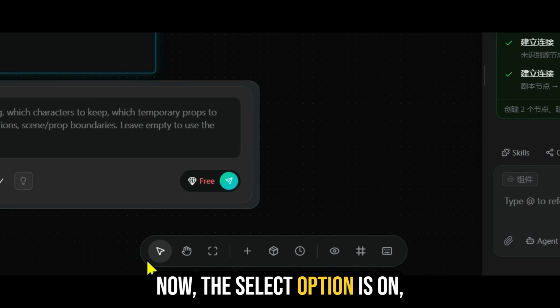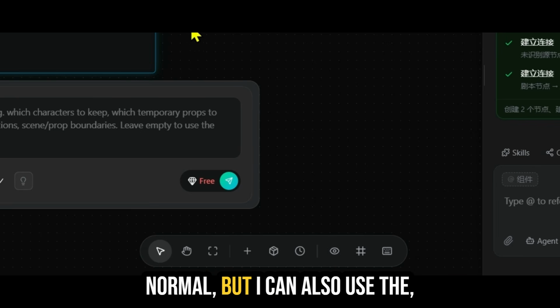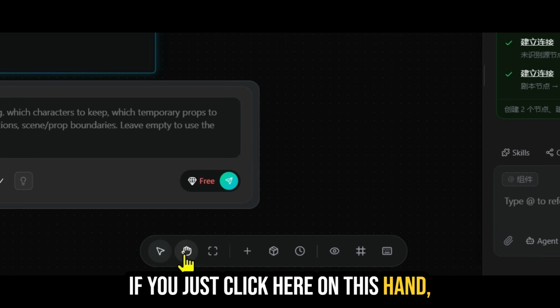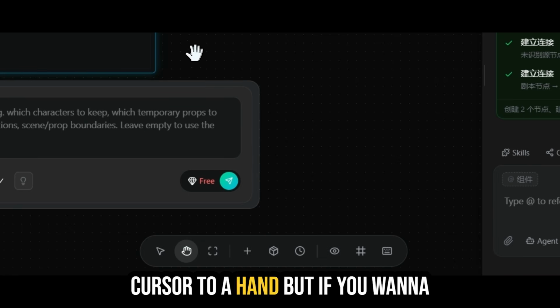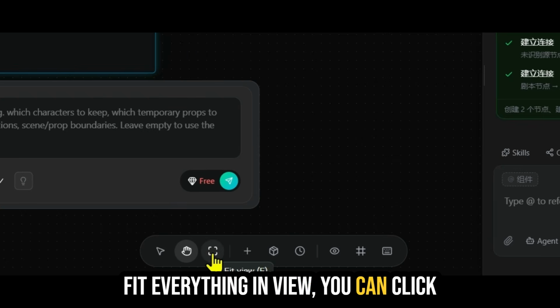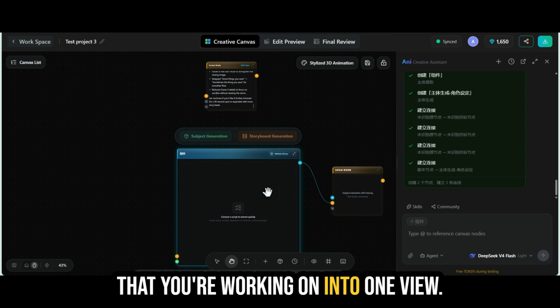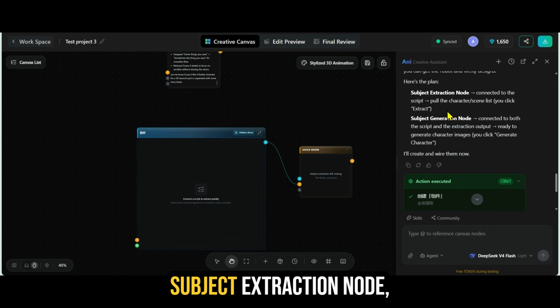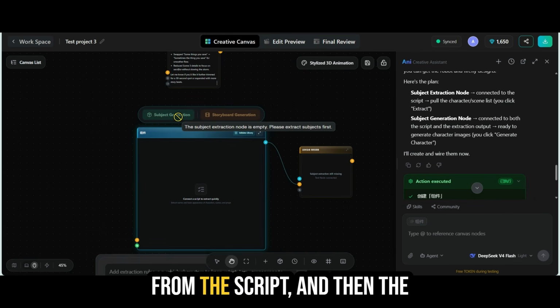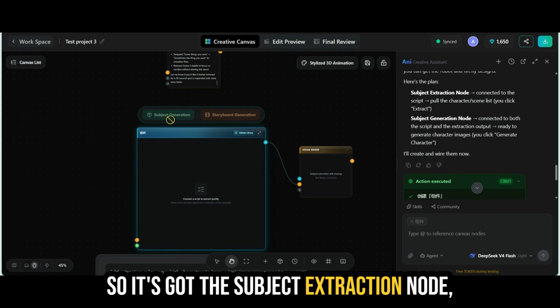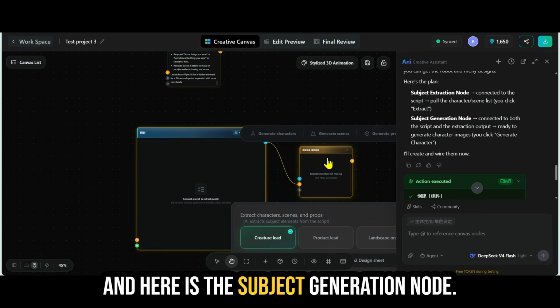I can also use the hand icon or the grab icon, which we talked about earlier. If you just click here on this hand, you'll see that it changes the cursor to a hand. But if you want to fit everything in view, you can click here on this option that says fit view, and this will fit everything that you're working on into one view. So it created for us a subject extraction node, which is this node here. It's going to take the subject from the script and then the storyboard generation node as well. So it's got the subject extraction node, and here is the subject generation node.